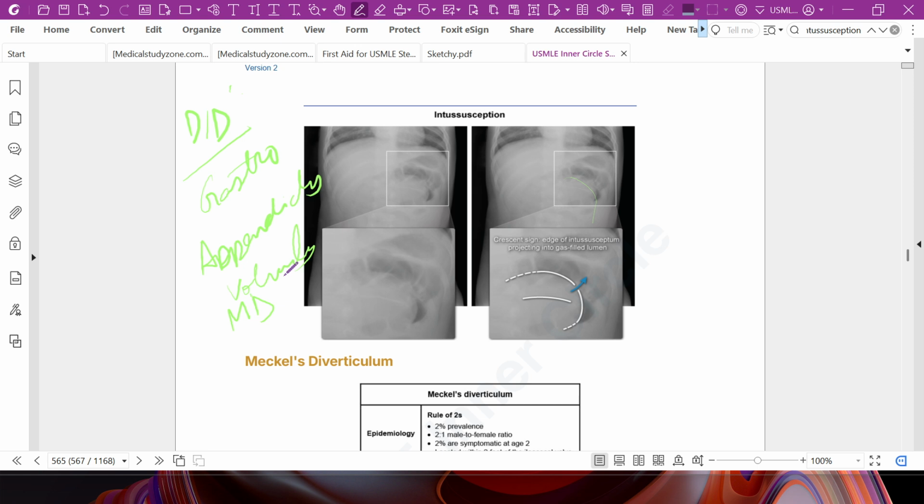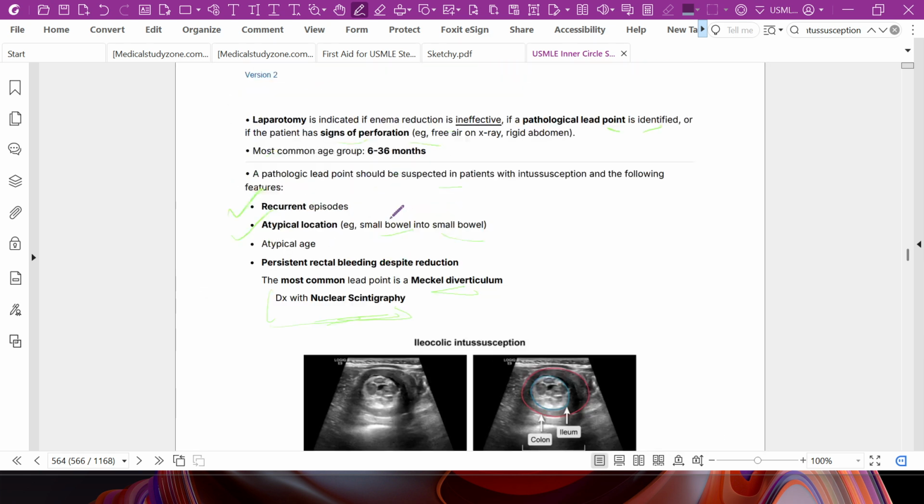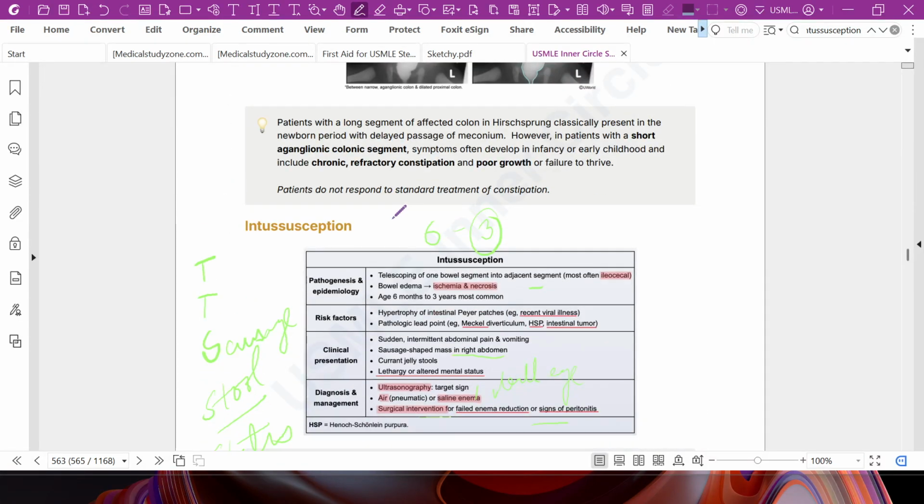Then we do investigations like abdominal ultrasonography, and on ultrasonography we get the target sign. As a treatment, we can use air or saline enema, and surgical intervention for failed enema reduction. Complications and prognosis: recurrence can happen and bowel perforation can happen.